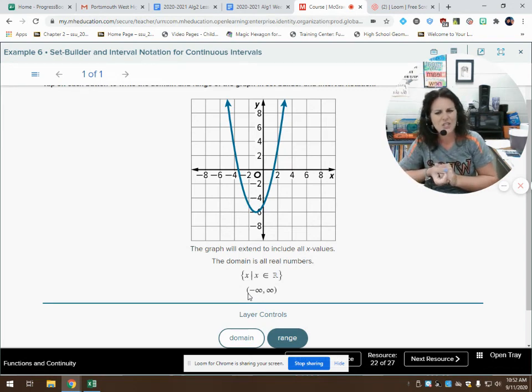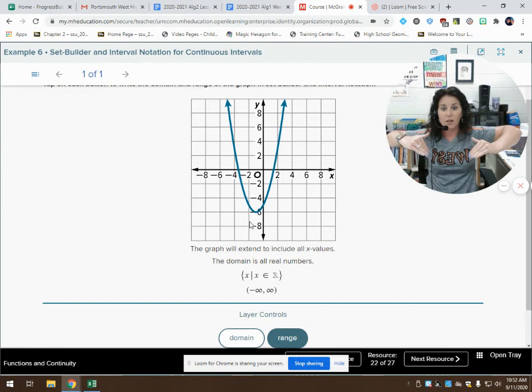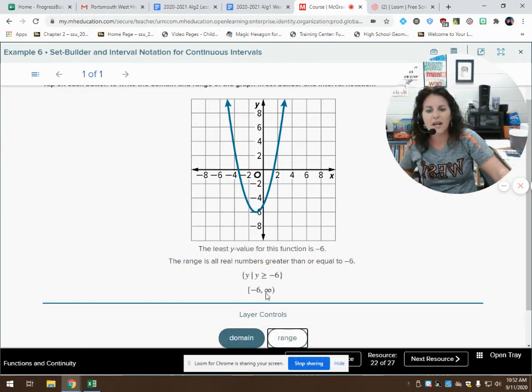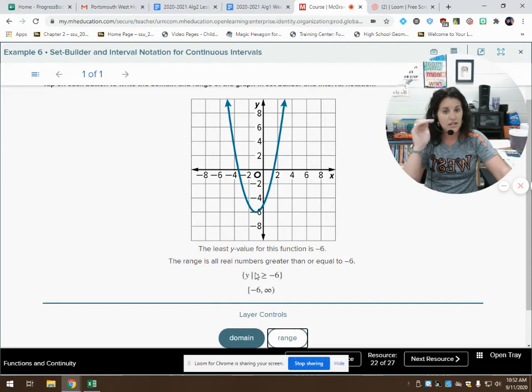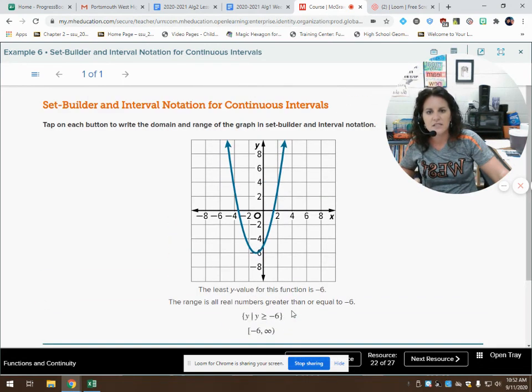But let's think about our range. Our range is our y values. Am I including all real numbers in the range? No, I'm not. We can see that my range never goes below this value of -6. There's no points below it. It goes up forever and ever towards positive infinity, but it does not go below this -6. So my range is y such that y is greater than or equal to -6, or we can say it includes -6, so I'm using my bracket, and it goes all the way up to positive infinity, and we cannot include positive infinity.